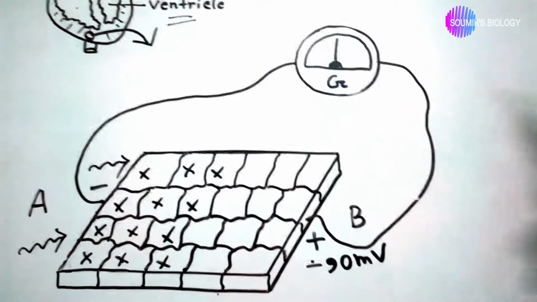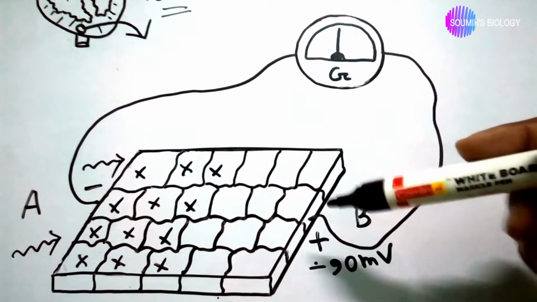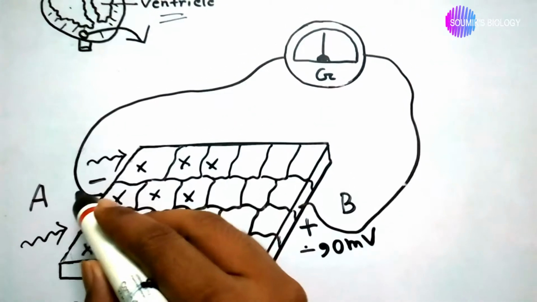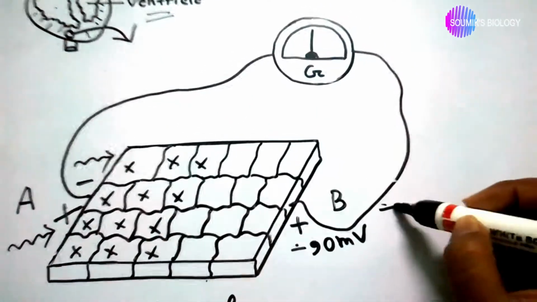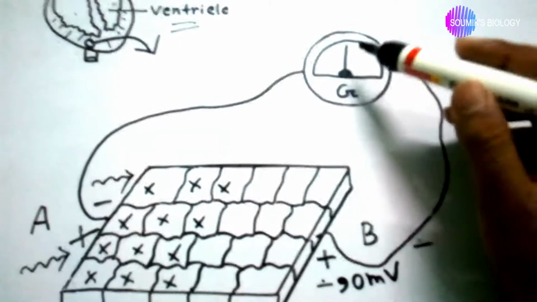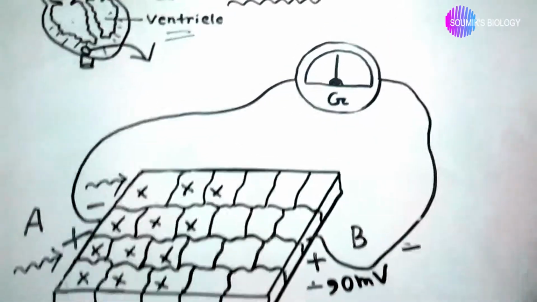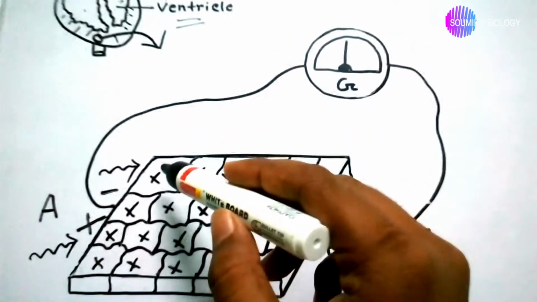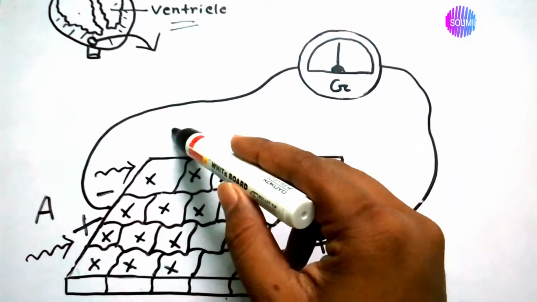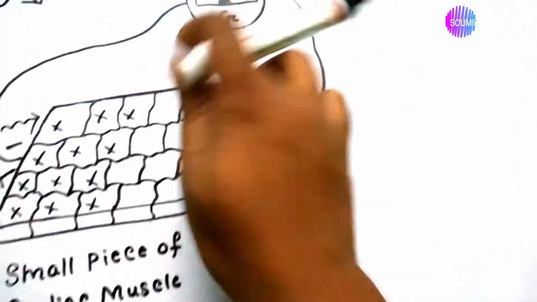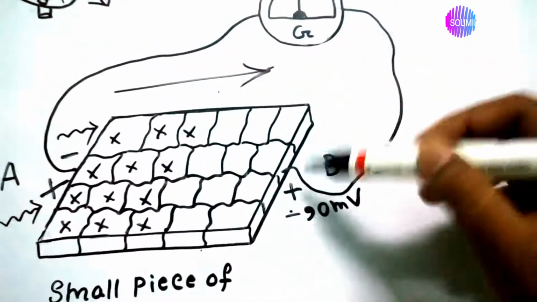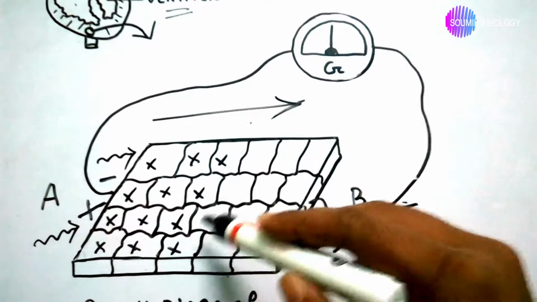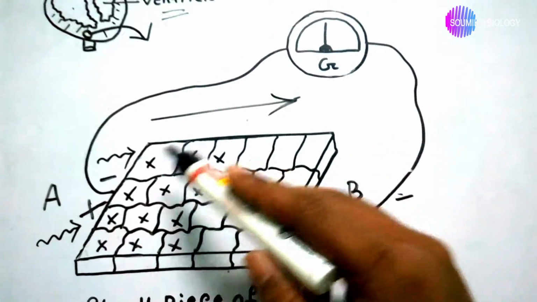So the galvanometer senses a potential difference between the 2 points A and B. A point is positively charged and B point is negatively charged. So the galvanometer shows a reading, but which reading, positive or negative? The plus charge always moves towards the positive electrode of the galvanometer, because these cells are negatively charged, but those cells are positively charged.